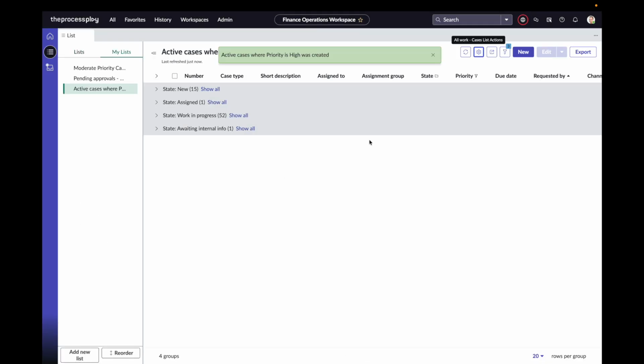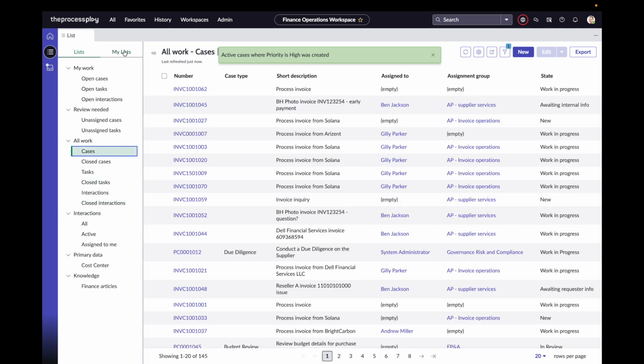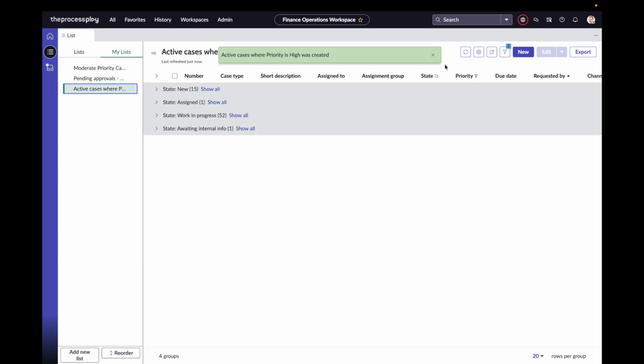As you can see, you can't have it too long in terms of a title. But just to show you that it works, I'm going to go back to this all cases list. I'm going to navigate back to my list, click onto the one that I've just created, and straight away you can see that we've gone straight to what our view was before. Now, this is incredibly helpful.